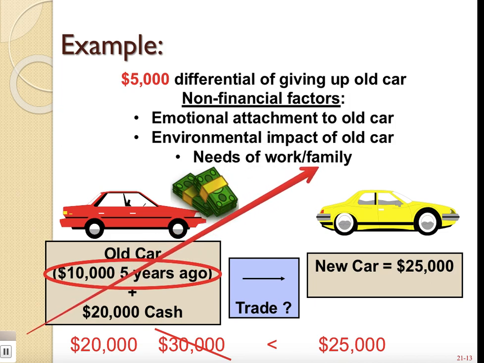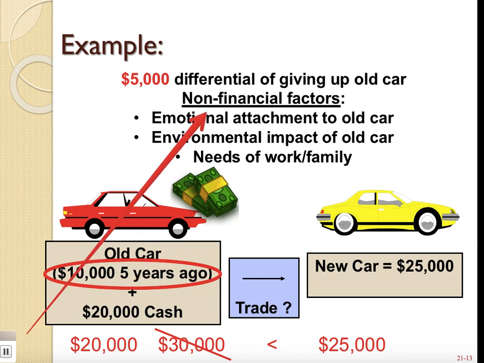Or maybe your family's growing, you have a new baby coming, so you need a bigger car for a car seat or something like that. So these are non-financials that you're going to consider when you think about, is that $5,000 that I'm getting for my old car worth it? Okay, but the point is that you don't want to let this $10,000 sunk cost cloud your judgment from focusing on just what is relevant. And what is relevant is what you're potentially getting, which is the 25,000, versus what you're giving up, which is the 20,000, versus these non-financial factors associated with the new versus the old car.